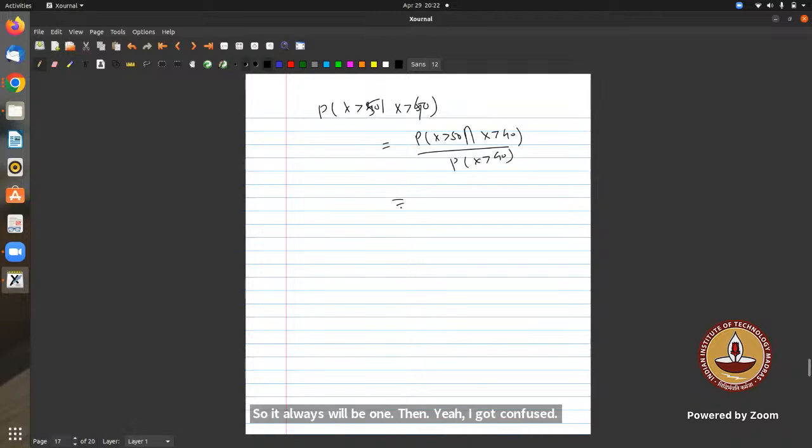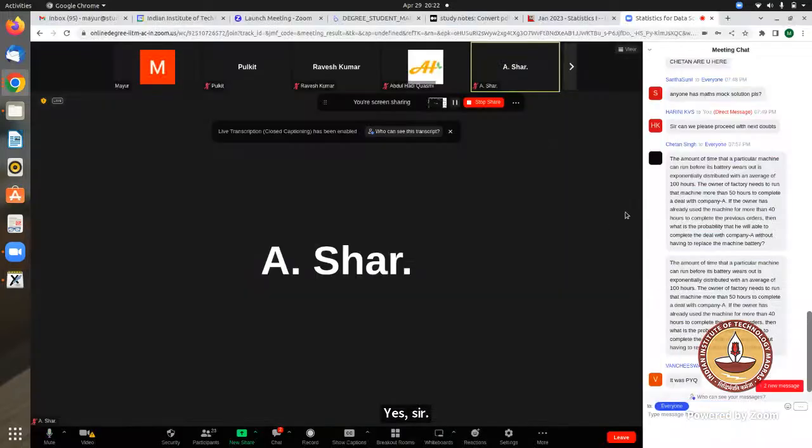This should be the case, right? Yes, sir. What you are talking about, if x is greater than 50, and if it is going greater than 50, but actually this is not the sense of that question. What I feel is, see this condition when it comes: able to complete the deal with company A without having to replace the machine battery.